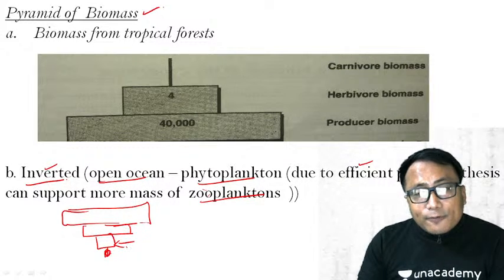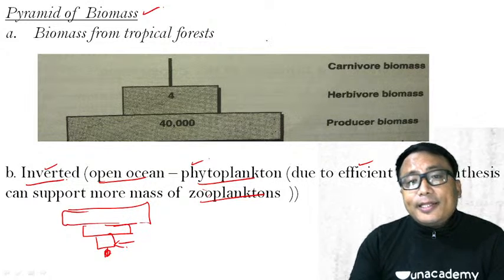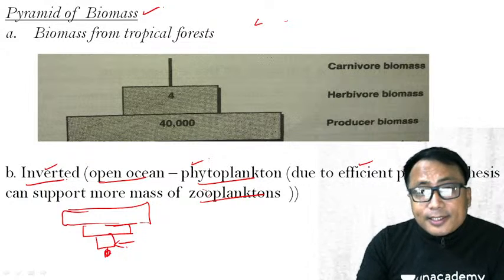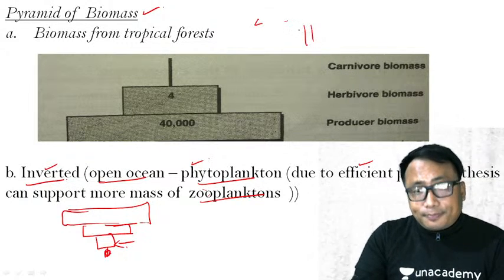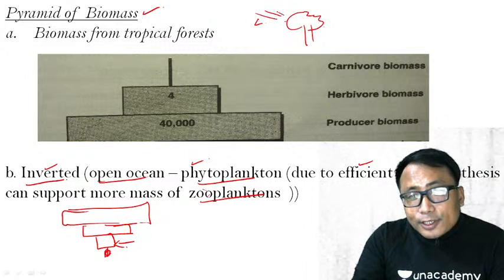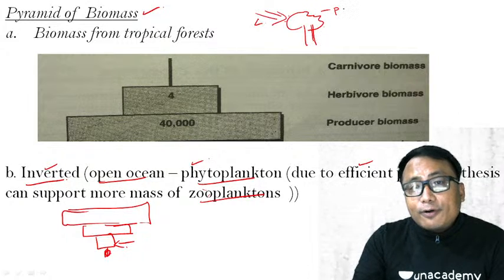Lesser number of phytoplankton, which is nothing but the producer. In the land ecosystem or in the terrestrial ecosystem, it is the tree or the plant, which is nothing but the autotrophs. That is, with the insolation of sunlight, in the process of photosynthesis, they manufacture their own food.